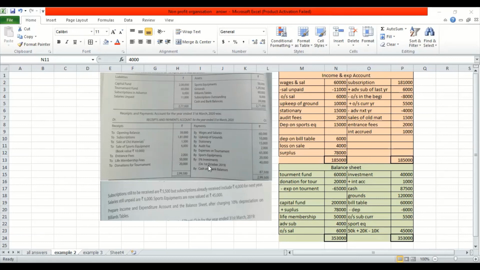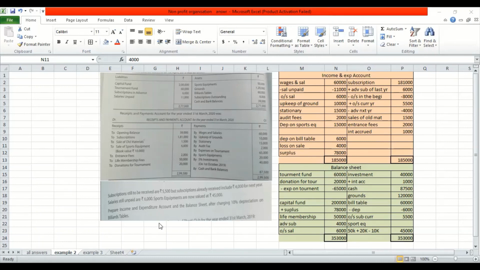Now there is a hidden entry as well. 5% investment means you have to get 5% interest, right? For how many months? 6 months. So I have written 1,000 here and 1,000 I have posted here. Then the last item is your cash, and the cash balance has to be posted in the balance sheet.